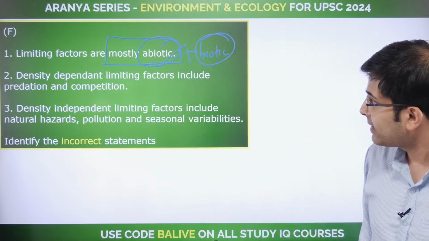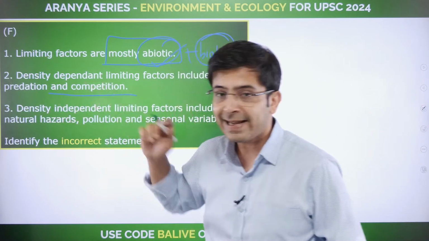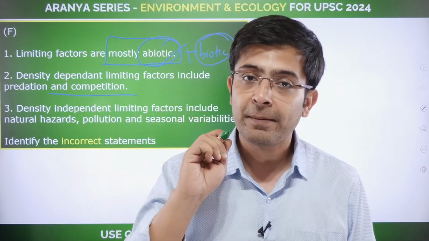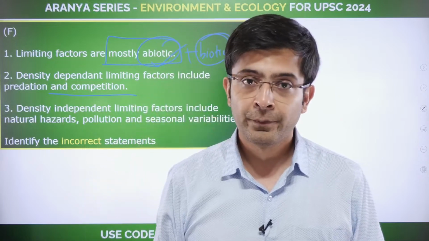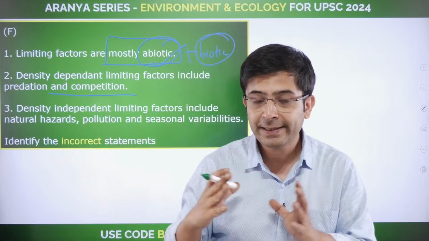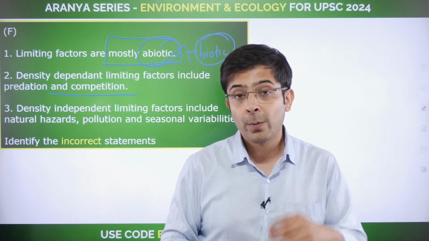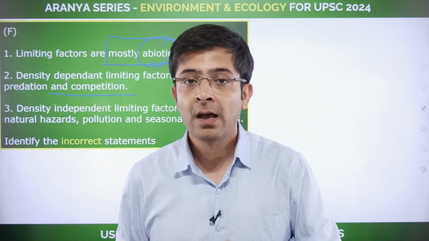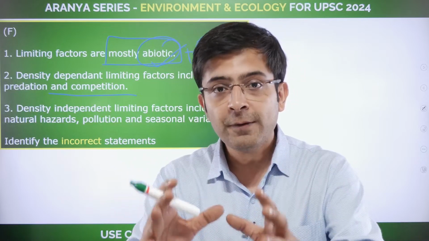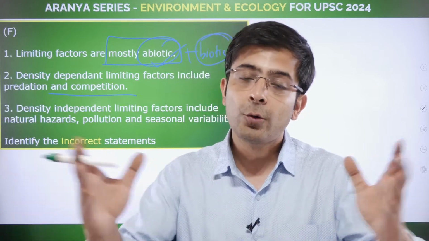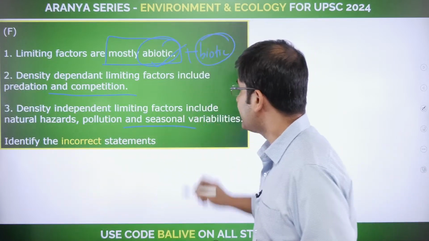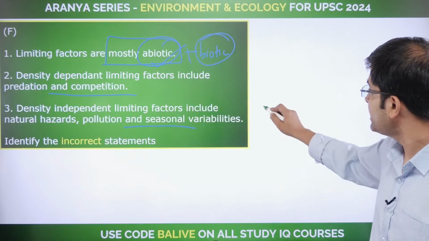Density dependent limiting factors include predation and competition. Now what are density dependent limiting factors? Those factors which directly influence the population regardless of everything else. See how the prey-predator relationship directly influences population, whereas the density independent factors are, say, the natural events that occur around you. Regardless of the population that exists, it's all going to be obliterated, all going to be threatened. So both are correct here. The incorrect statements: none of the above.